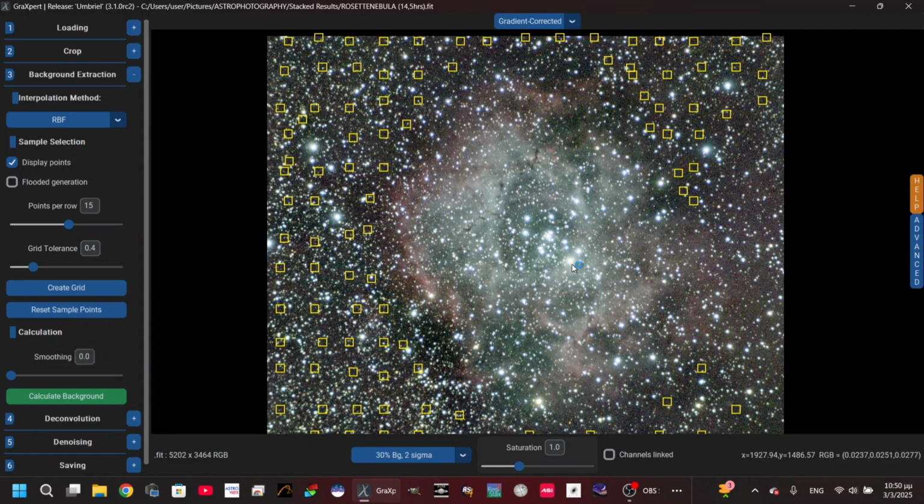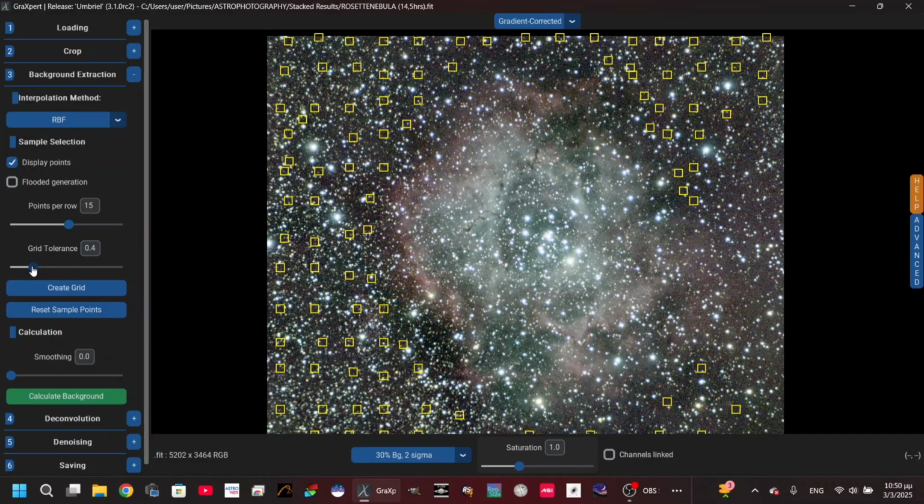And this is the result. Really nice, with the denoising, which I'm gonna show you in the next part. You are going to have a totally fine image. So this is how you do background extraction with the RBF method.